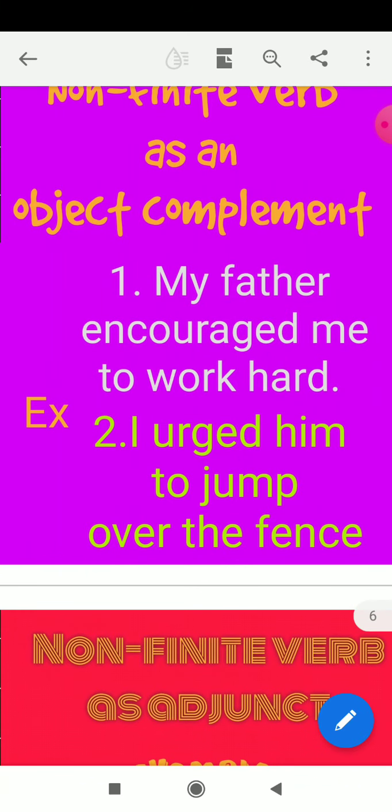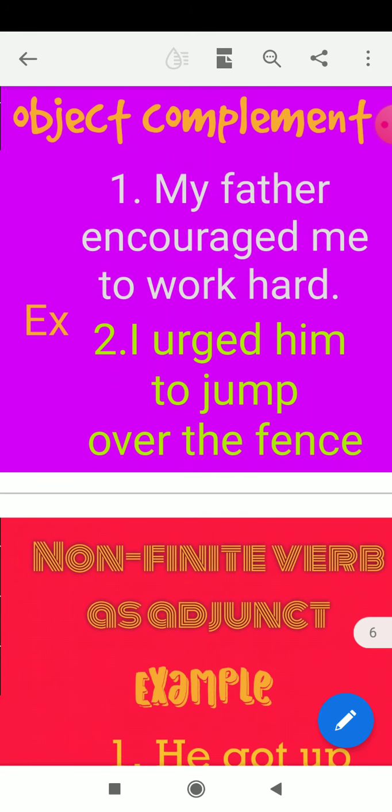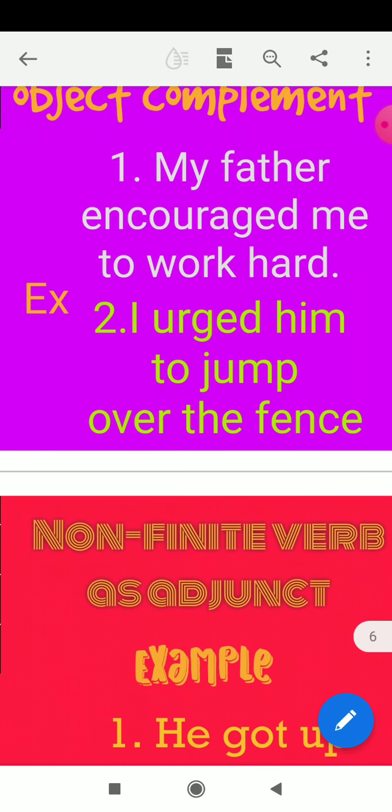So in my father encouraged me to work hard, to work acts as an object complement. Just like in the second sentence: I urged him to jump over the fence. I is the subject, urged is the verb, so him is the object. So to jump is the complement. It complements him. That is why it is an object complement. The function of to jump, the non-finite verb, is object complement here.